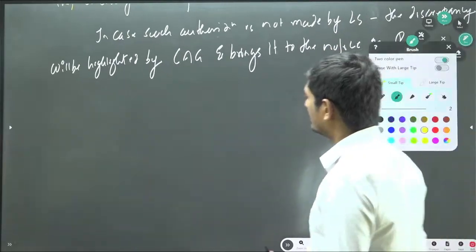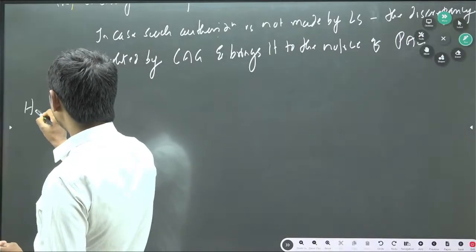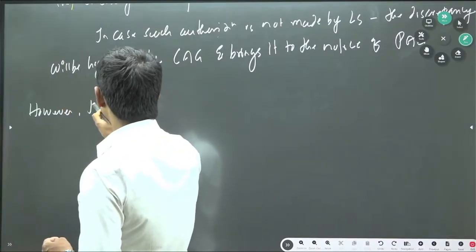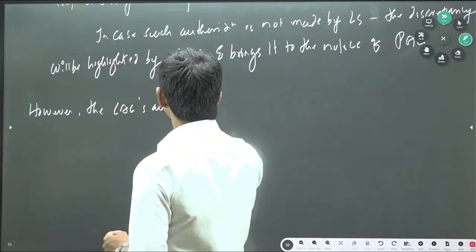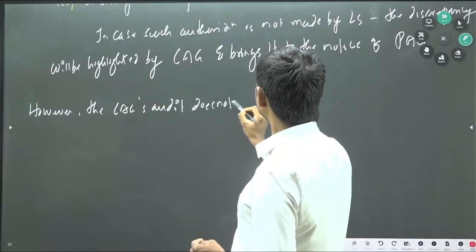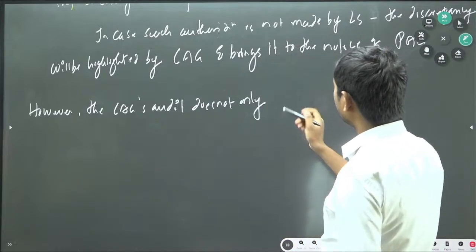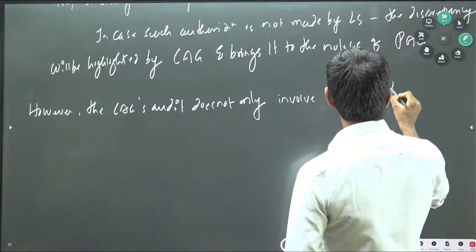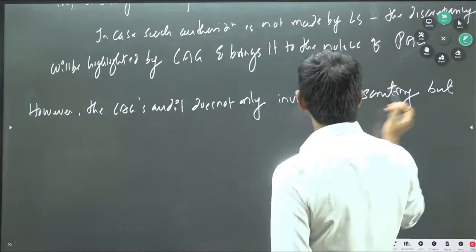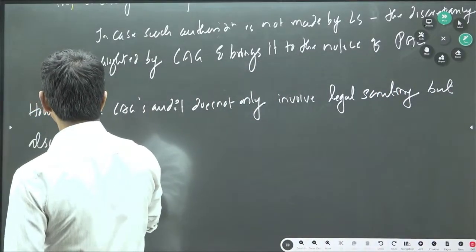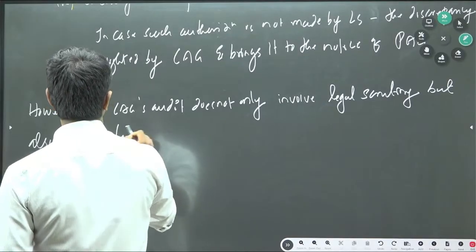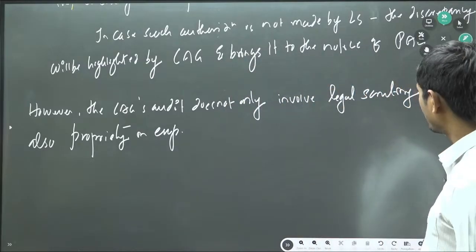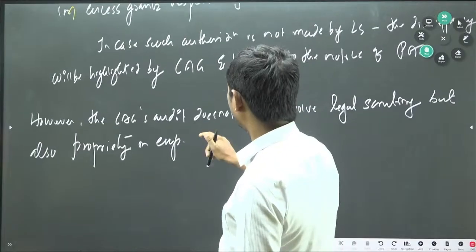Next line we need to write that, however, the CAG's audit does not only involve legal scrutiny, but also propriety in expenditure, by means of propriety audit.